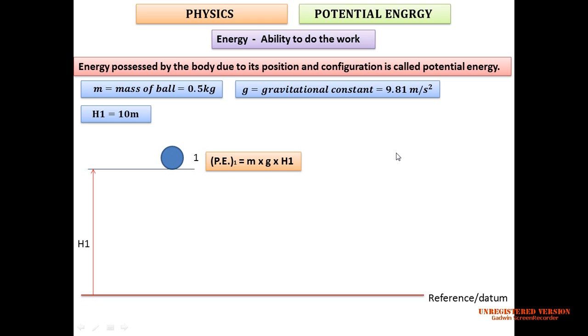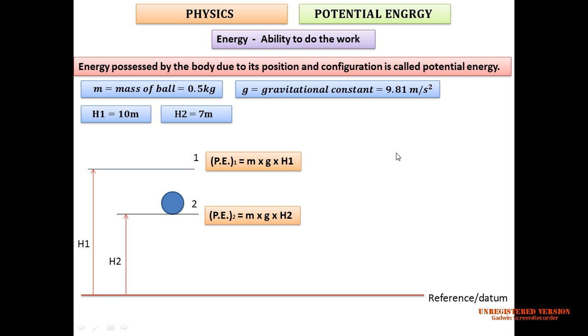Suppose this ball falls to the downward direction, let's say to this stage. Now ball will fall. Considering this as stage 2, and height of the stage from the reference is h2. h2 equal to let's say 7 meter. Can you tell me how much amount of potential energy is available with the ball located at position 2? Let's say potential energy at position 2 equal to mass into gravitational acceleration into h2.